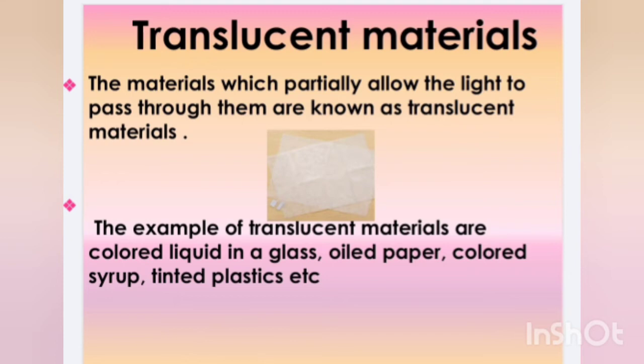So, what are the properties of materials? The properties of materials are they may be transparent, they may be opaque, they may be translucent. Transparent materials allow the light to pass through them, which makes the material show what is present on either side of it. Opaque objects do not allow the light to pass through them, so they don't show what is present on either side. Translucent materials partially allow the light and partially make the things visible which are on the other side.